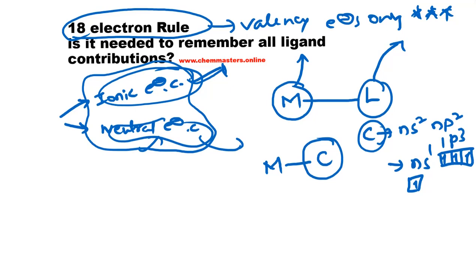Here the carbon valency is 4, the general carbon valency. So if the carbon is directly connected with the metal without any other groups or bonds on the carbon, then carbon can coordinate with the metal with four bonds.